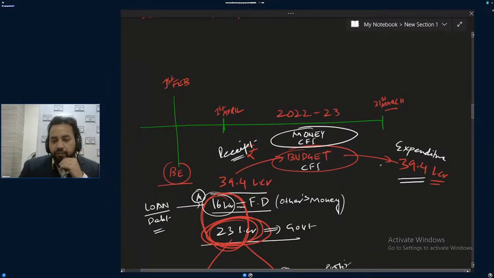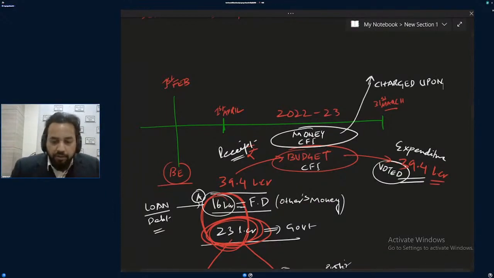So this one is voted. Budget is voted, right? The budget amount is voted. Voted expenditure. Yes. But some of the amount is charged. Charged upon. So these charged upon expenditures are many.